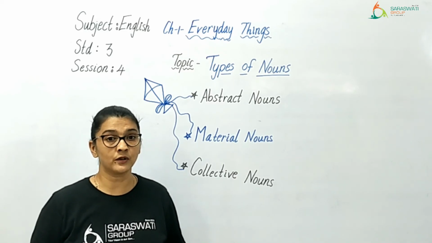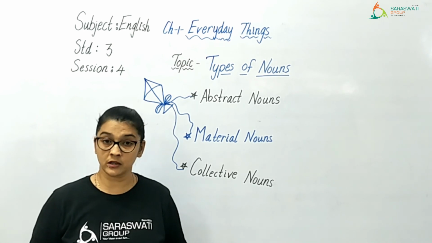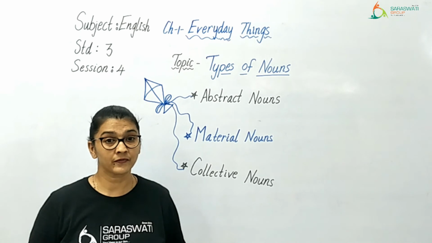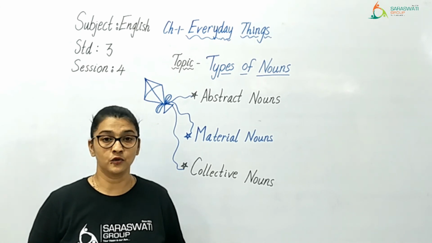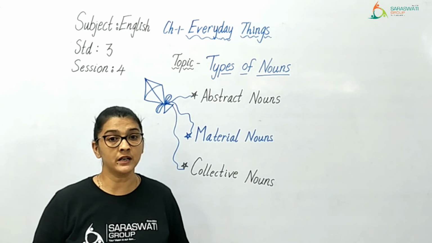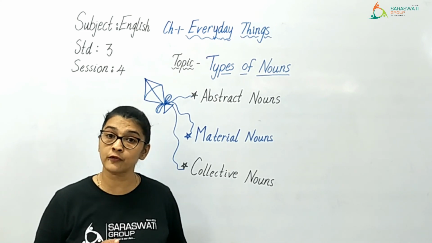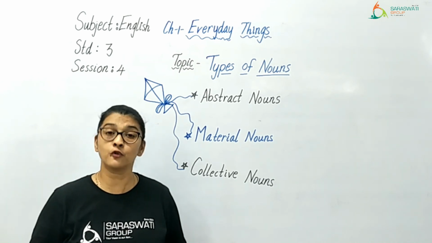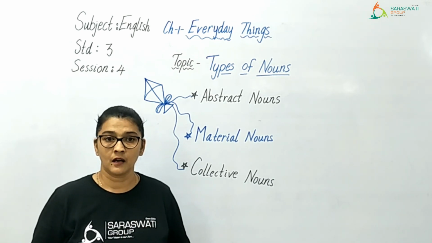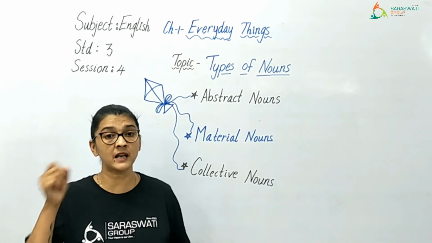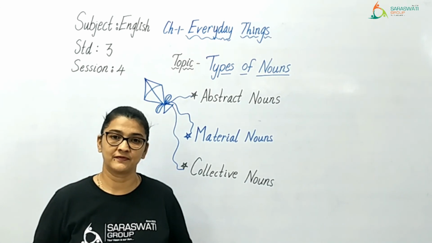Along with this video lecture, you are going to get a worksheet which you have to do as homework. In the worksheet, you will get 2 questions. In question number 1, you will get some sentences which you have to read carefully and you have to underline the nouns which you find in that sentence. And after underlining, you have to state the type of that noun.